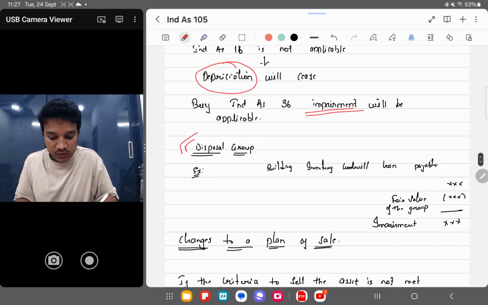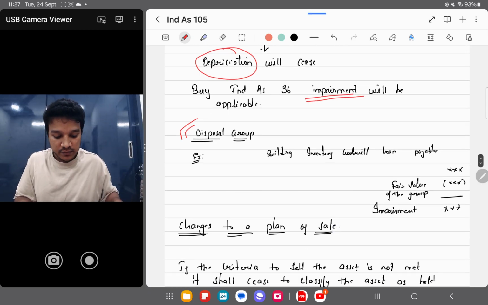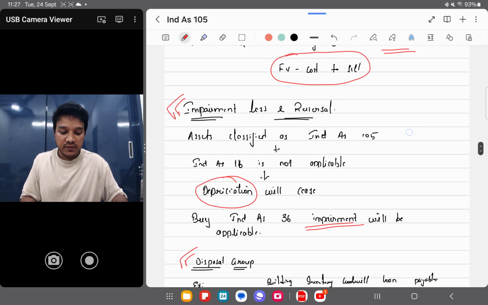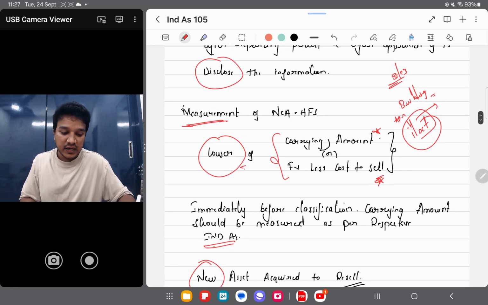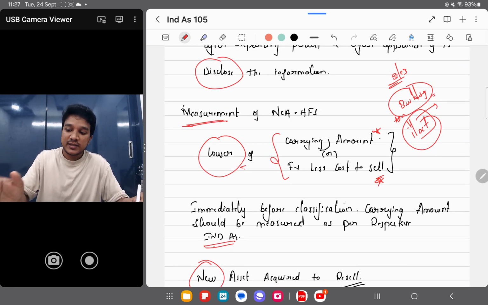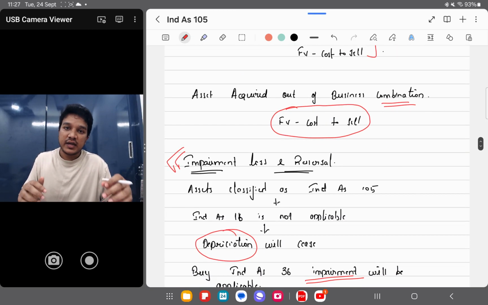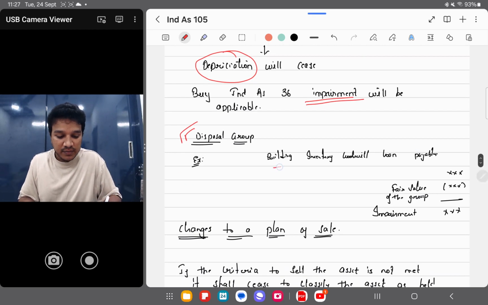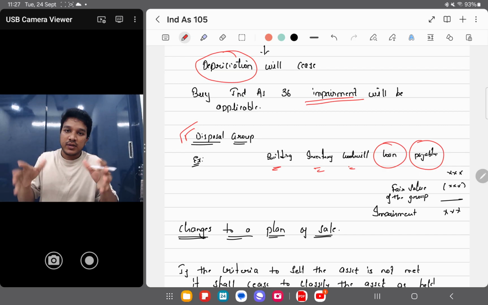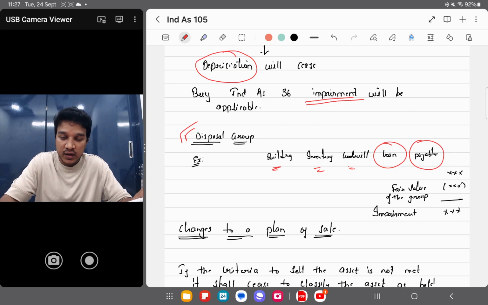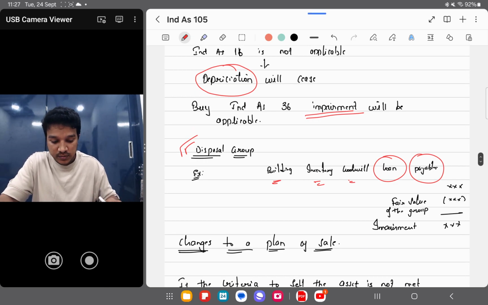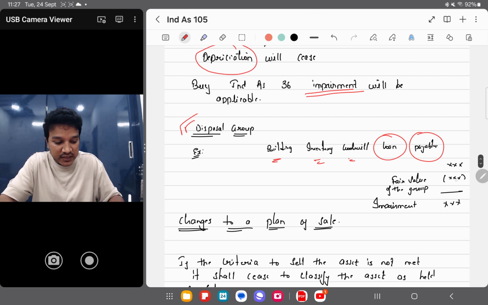There is something called disposal group. Disposal group is nothing but, here we have studied only the building. In our example, we are selling only the building, so that has become a non-current asset held for sale. Now there's a group of assets, we are treating them as a group and selling off the entire group. In the group you will have building, inventory, goodwill, liabilities also, loans, payables. All these assets and liabilities collectively are called a group, and I am selling off all those things at a time.